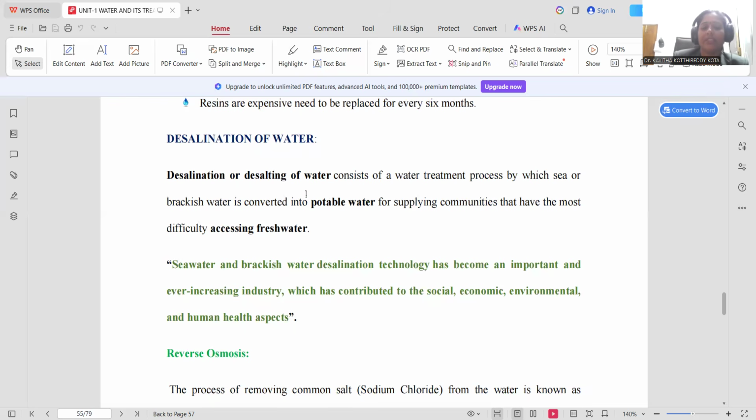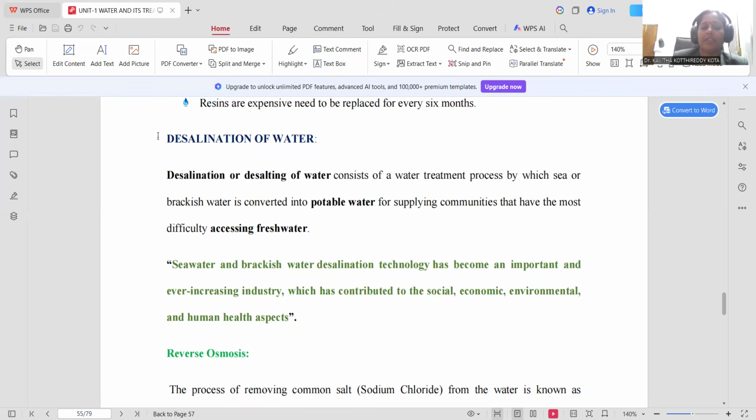Desalination, which is alternatively designated as desalting of water, consists of treatment of sea water or brackish water. Sea water means highly contaminated water with a larger extent of salt content. If the salt content of the water is intermediate, that is called brackish water. Either sea water or brackish water, if treated properly by desalination, becomes potable water. Potable water is nothing but water fit for drinking purposes. Drinkable water is called potable water.